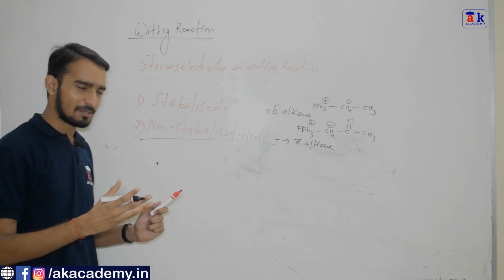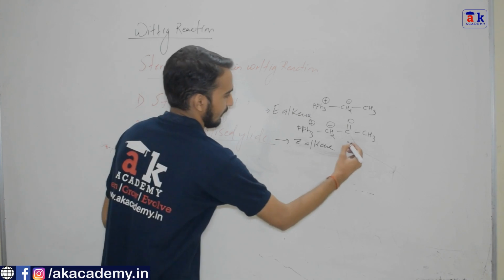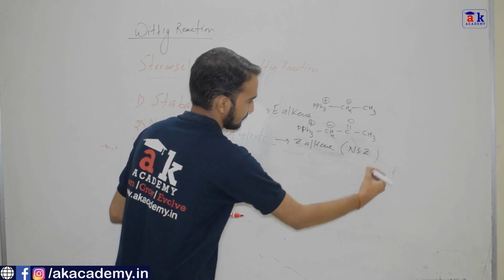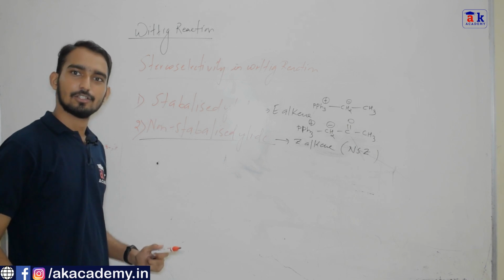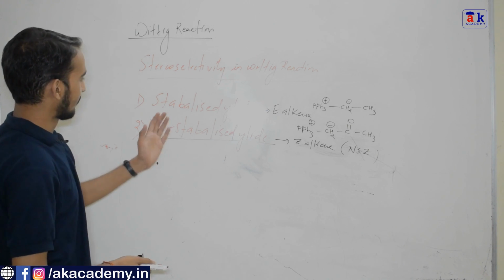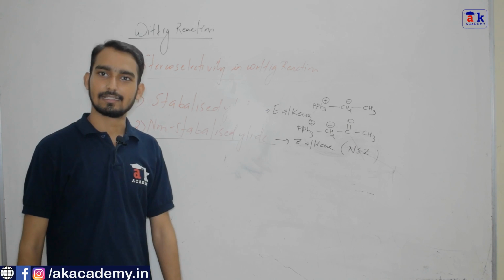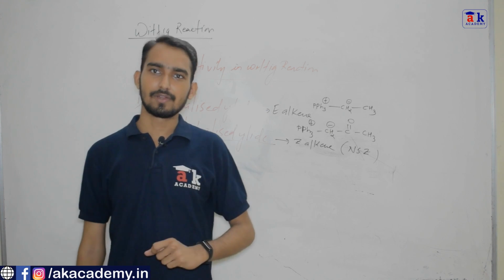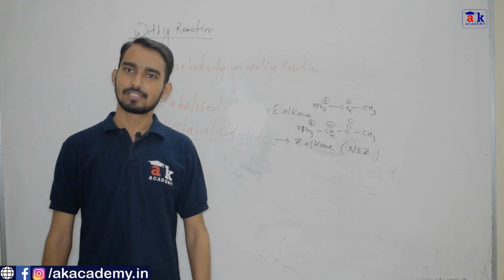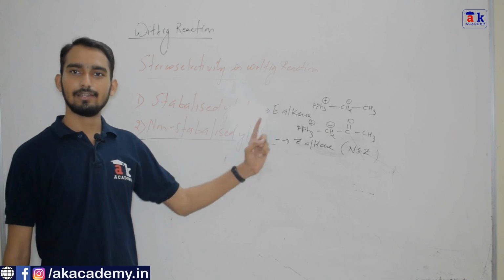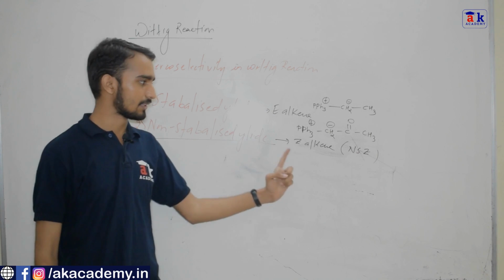So one code you can remember which I make: NSZ. Non-stabilized ylide always gives Z alkene. Therefore stabilized ylide will always give E alkene. So remember, the stereoselectivity in the Wittig reaction purely depends on the stability of the ylide. When we have a stabilized ylide, it gives E alkene. When we have a non-stabilized ylide, it gives Z alkene.